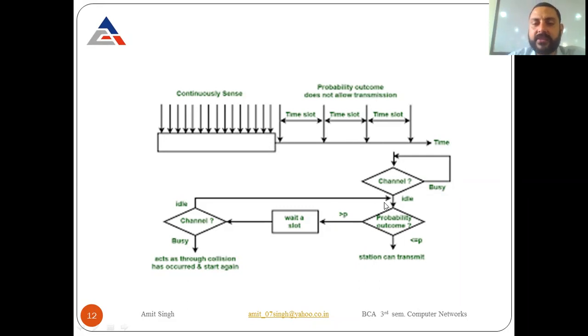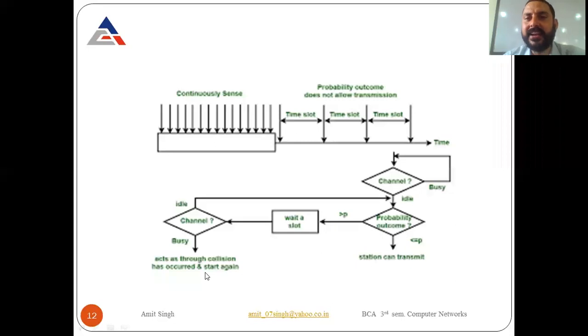Now look at this diagram, the second one. Two conditions are there. It checks the channel, either idle or busy. If busy, it checks the channel again and again. And when idle, it checks the probability outcome, either the probability P, P minus 1, P minus 2, P minus 3, and so on. If the probability is less than or equal to P, that is the common initial probability, the station can transmit. If it is greater than that P, then wait a slot. And what is that slot? This is the time slot. Then it has to wait for a time slot, then check the channel again. If the channel is busy, then a collision has occurred and it starts again. Then what will happen? A collision is over there.